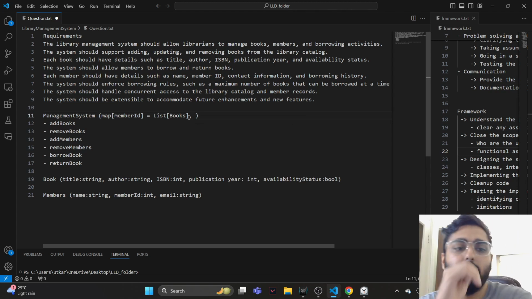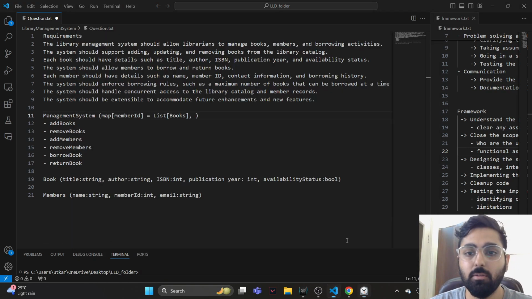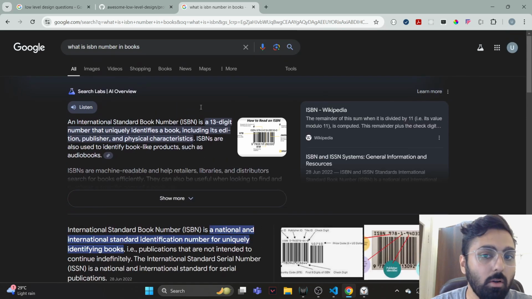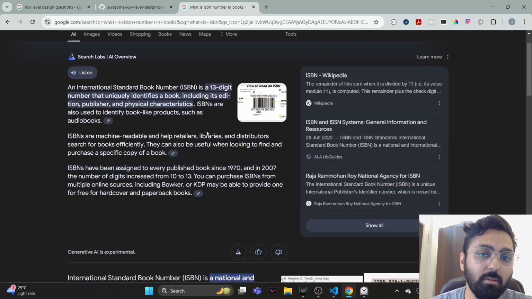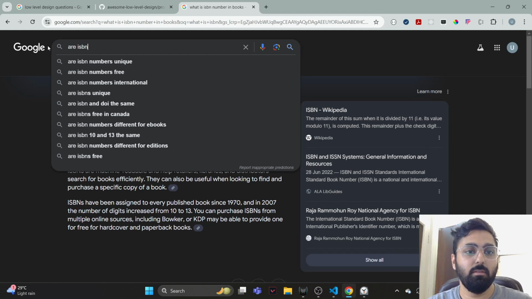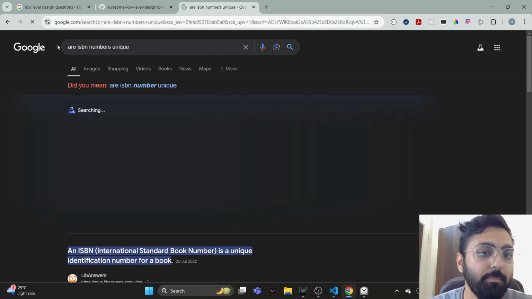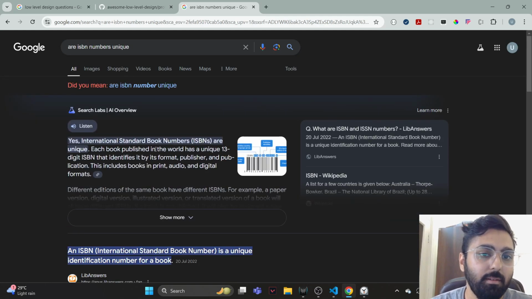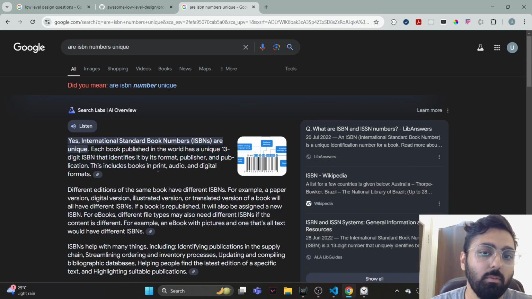One second, the book ID: how unique is it? Is it unique to a specific book or is it specific to a book type? Uniquely identifies a book including its edition, publisher and physical characteristics. Or are ISBN numbers unique? Yes, they are unique. Each book published in the world has a unique one.